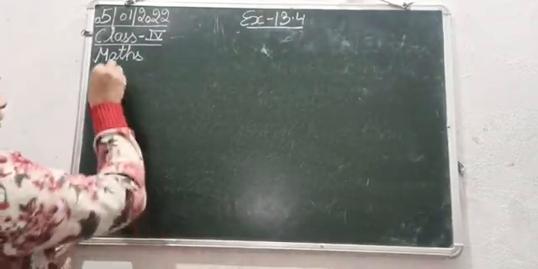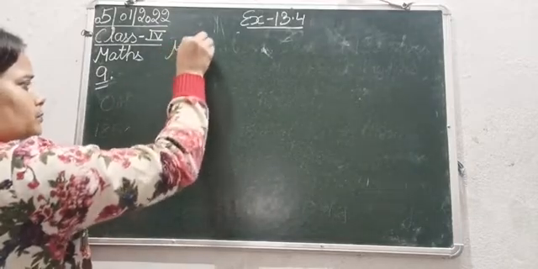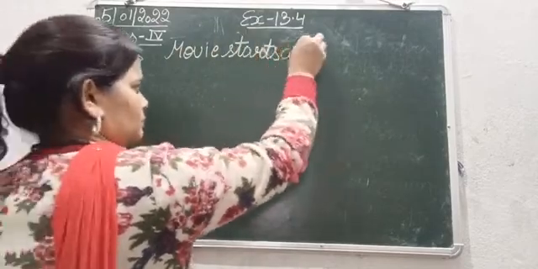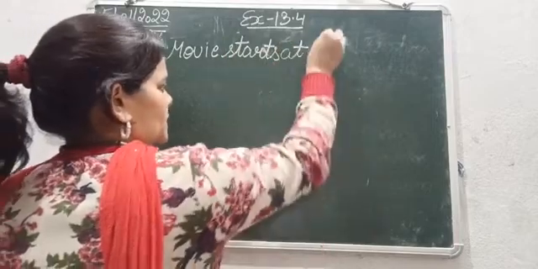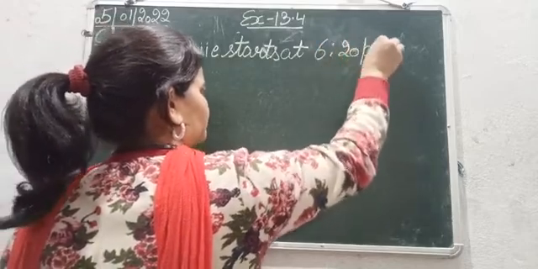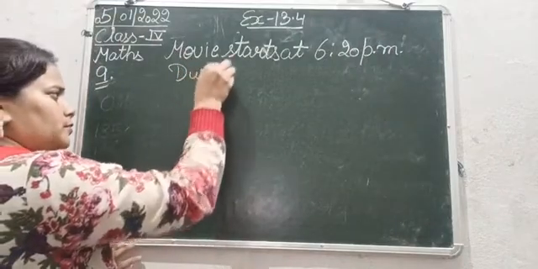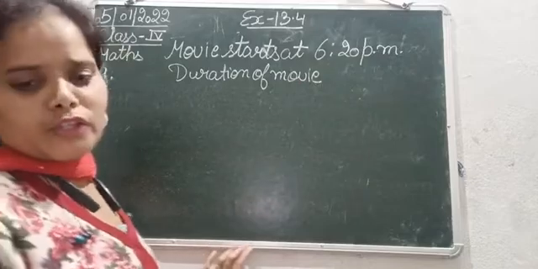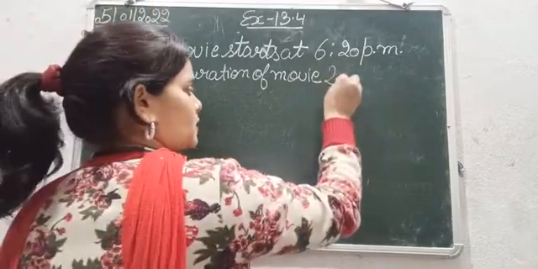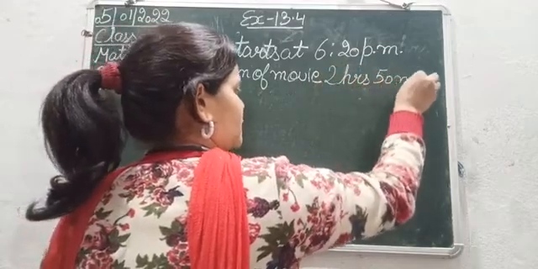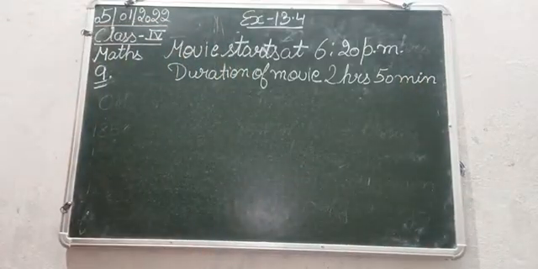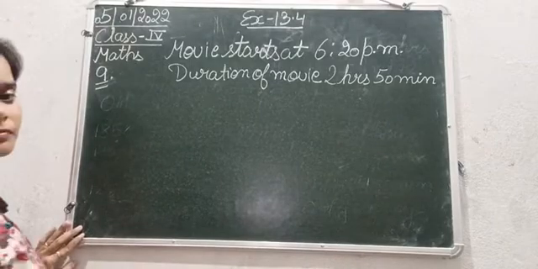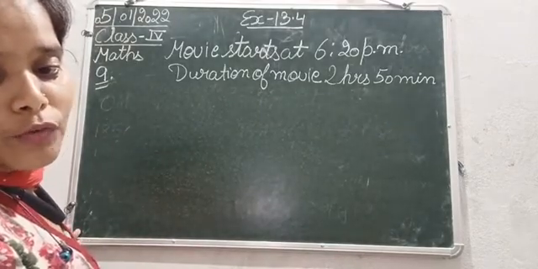Question number 9. Movie starts at 6:20 p.m. The duration of the movie is 2 hours 50 minutes. Next, at what time does it end?